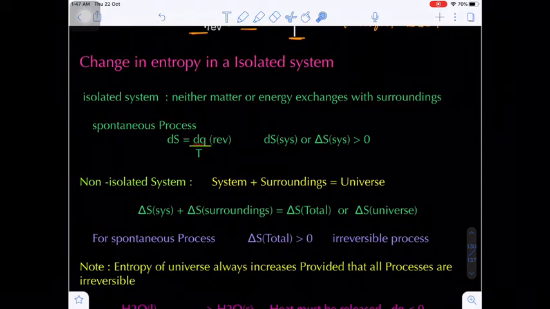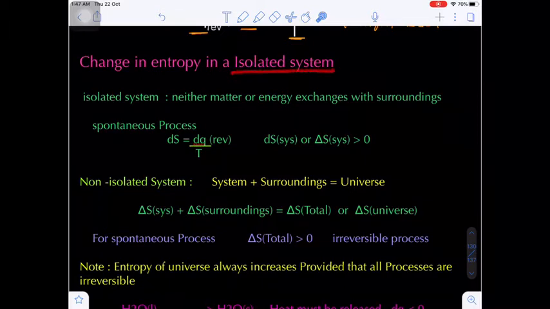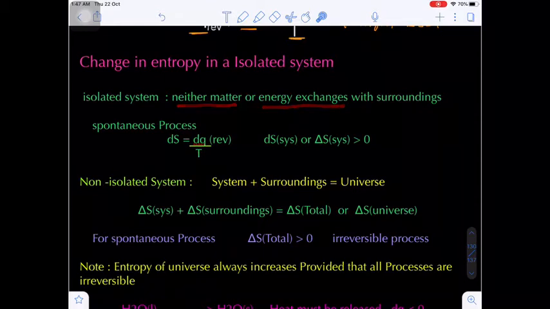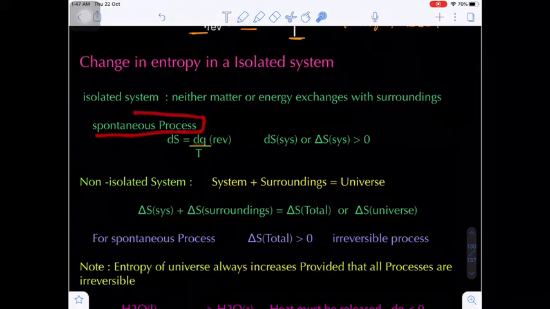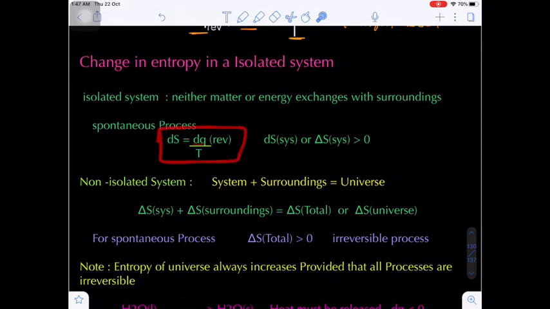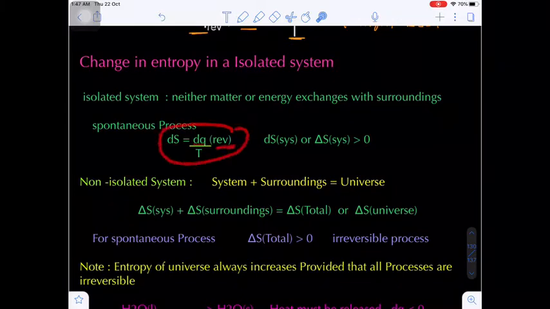Now, what is the entropy calculation? That is the change in entropy in an isolated system. Generally in an isolated system, neither matter nor energy is exchanged with the surroundings. Yes or no? Now if the process is spontaneous, dS equals dq upon T. This is a reversible process.